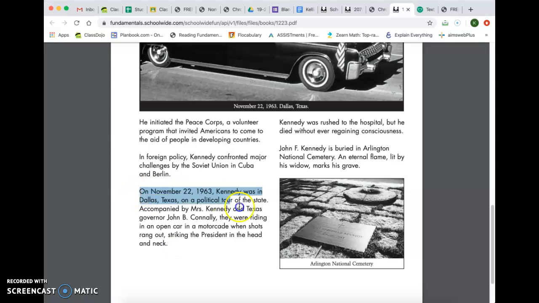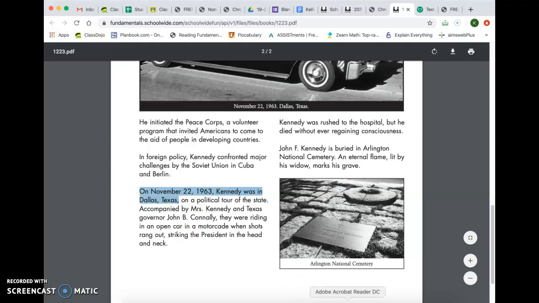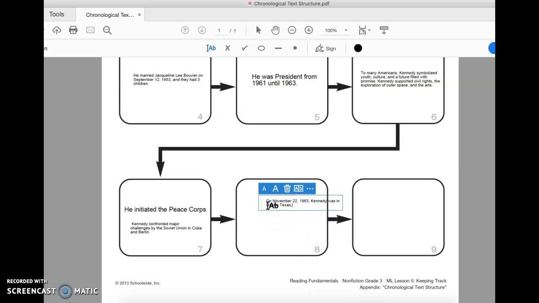So I'm going to copy this, and instead of typing all of that, we're going to say on November 22nd, 1963, Kennedy was in Dallas, Texas when he was shot and killed.